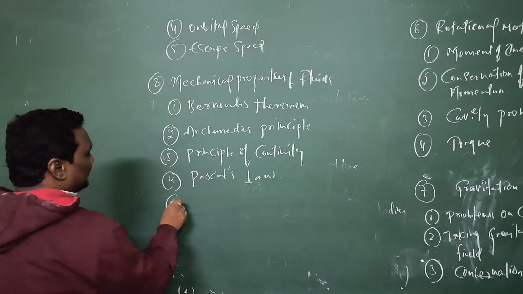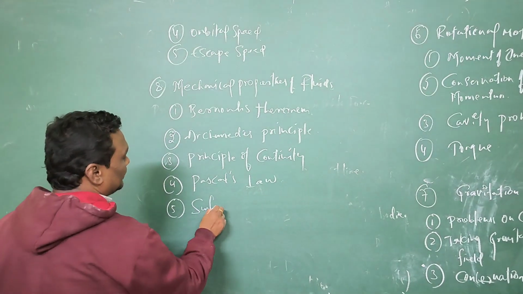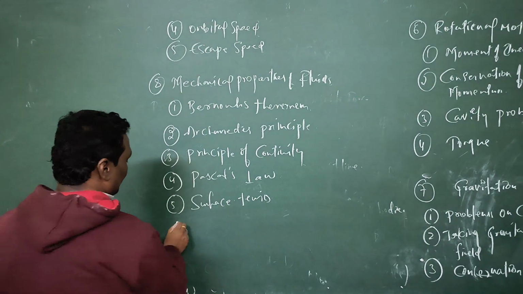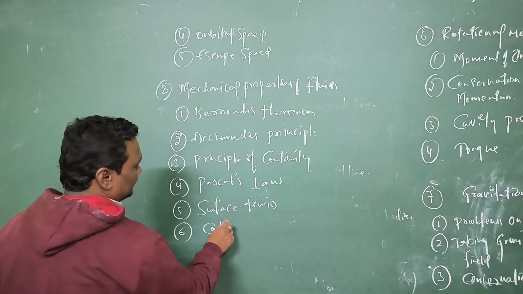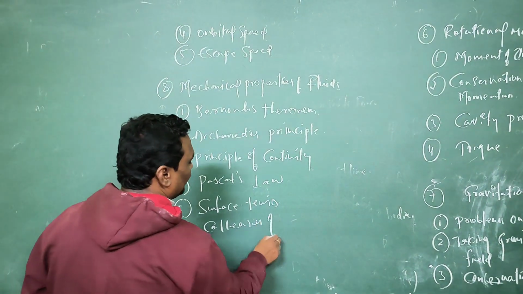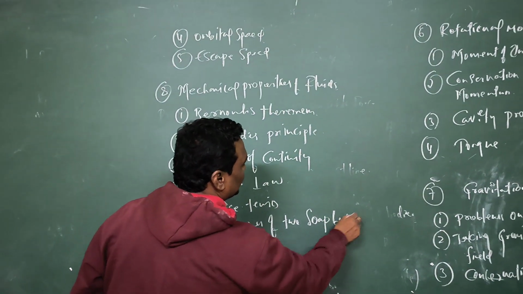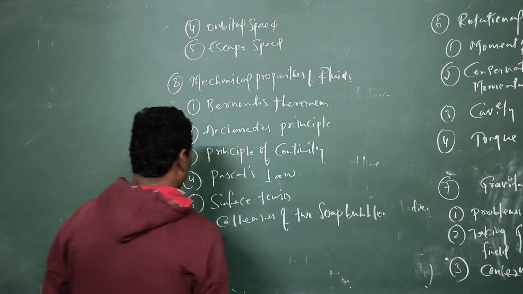And fifth one is nothing but surface tension. In surface tension, you have to concentrate on pressure of two soap bubbles and air bubbles. Okay.